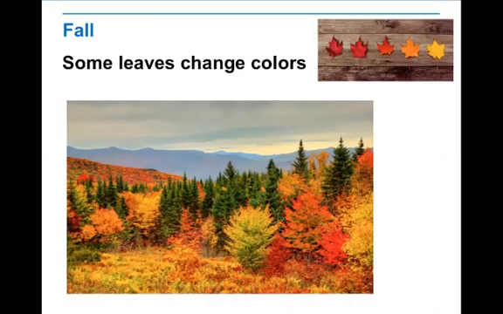What about the plants and animals? In fall, some leaves change colors. This is the picture of the leaves. Can you see many colors? Some are yellow, some are orange, some are red, and some are staying green. So in fall, trees have leaves, but different colors. After that, the leaf starts to fall down. So for the plants, the leaves change colors.